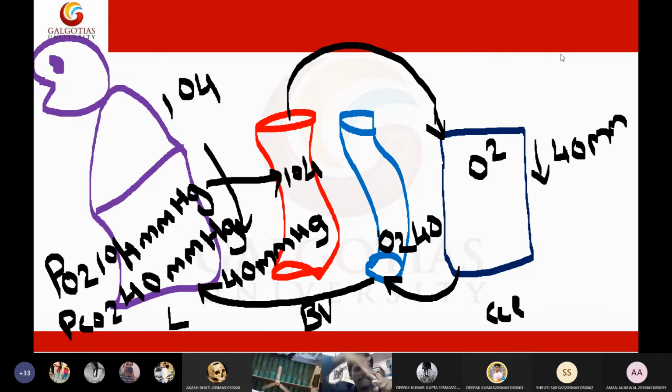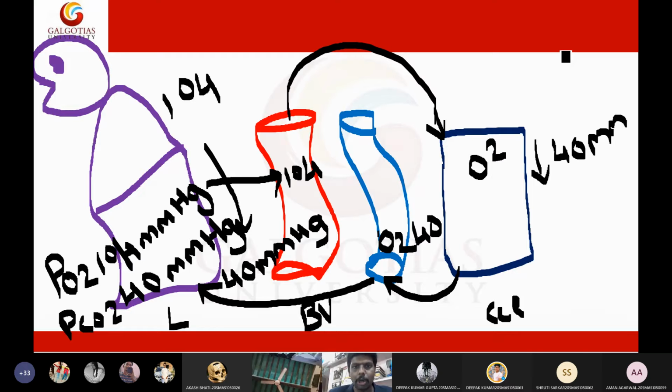So this oxygen will go to the artery, and all of this oxygenated blood will be diverted to the pulmonary arteries and connect to the heart. That is called the pulmonary veins. I will tell that later. You just remember that in the alveoli there will be one vein and one artery. So you just stay there, Aman, I will come to your point later. Meanwhile, let me tell the cycle of carbon dioxide now.